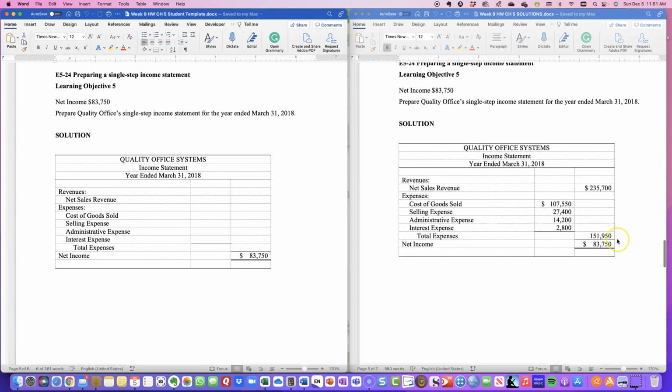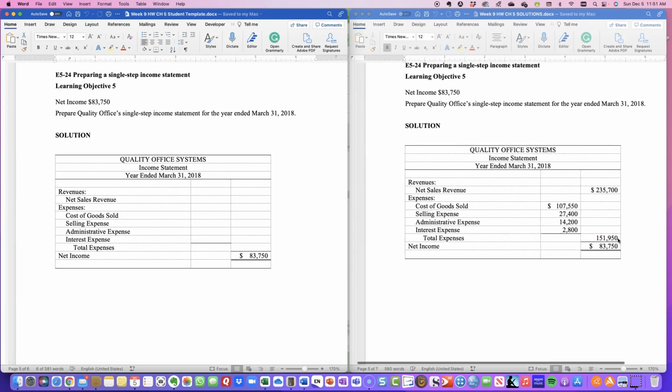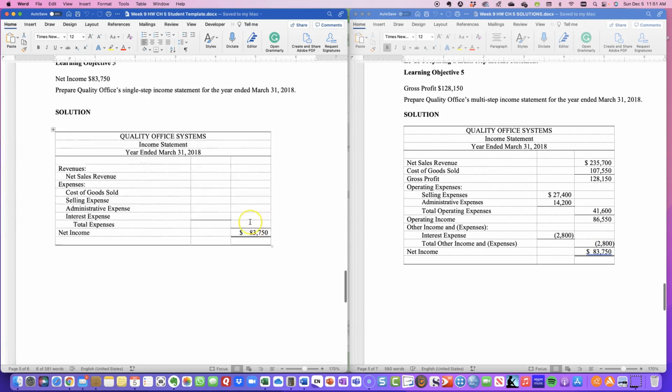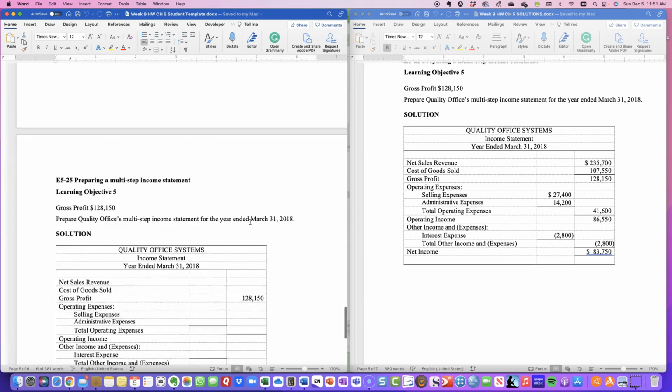So we still have the total expenses of $151,950 and our net income of $83,750. And then we move to a multi-step income statement.